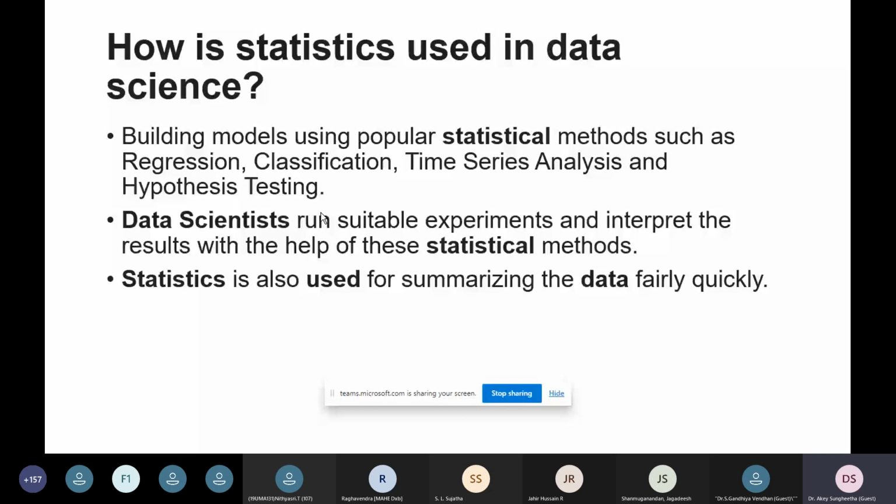Most of the scientists who get involved in data science are involved in the implementation process in order to compare the results, interpret the results, and take some inferential knowledge out of them. So these statistical methods are very useful for all the experimenters and researchers, and also those who do projects in the domain of data science. How the data or information is summarized in statistics, how it is done quickly, and with what kind of approaches and techniques, we will see in the upcoming slides.